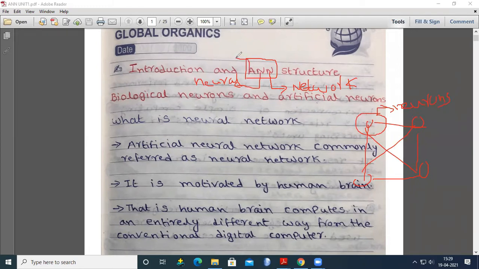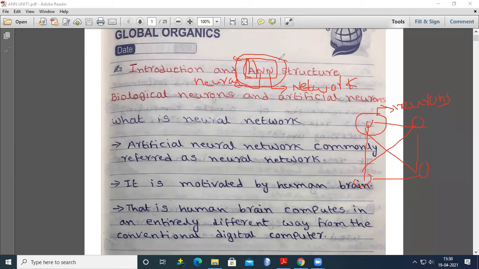To understand what artificial neural networks are, first we are going to know the structure of the brain. If you want to create a human brain by using some ICs, that structure is called an ANN, artificial neural networks. A means artificial, N means neural, network means neural network.